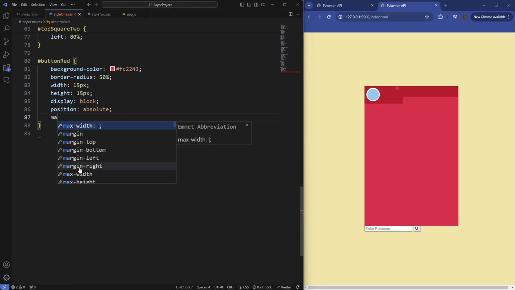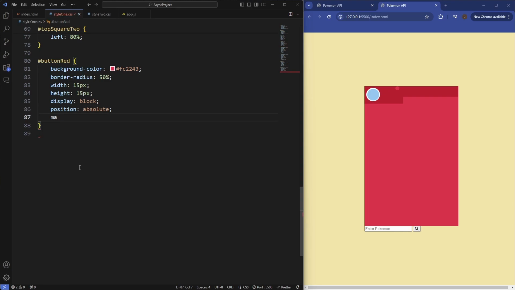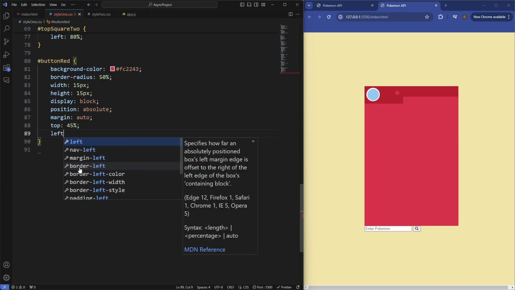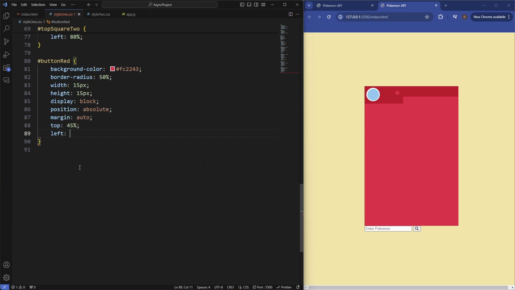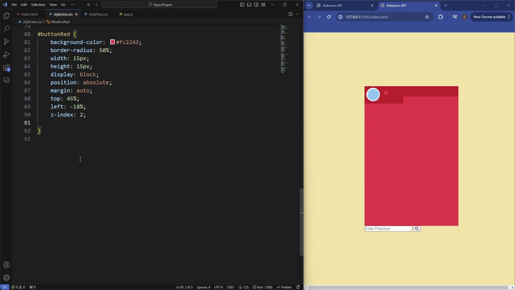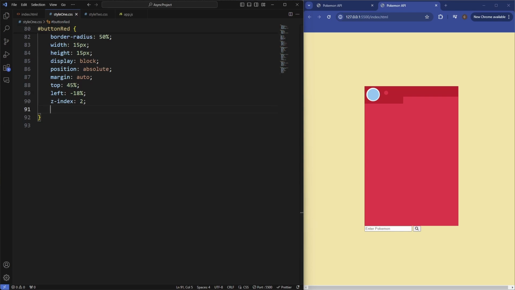Let's also set the margin to auto. And say top 45%, left minus 18%, and the Z index, set that to 2. So that's the red button there.